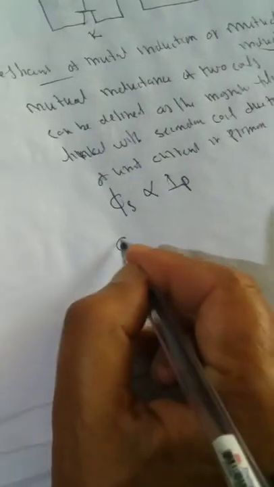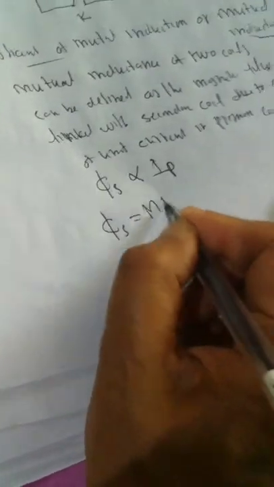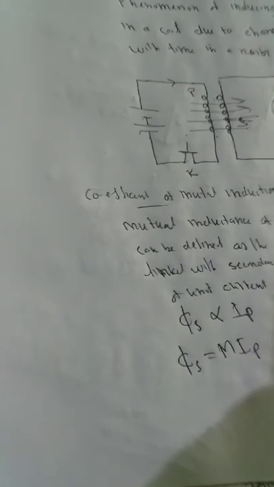We can say that the magnetic flux linked with the secondary coil is equal to MIP, where M is called the constant of proportionality.